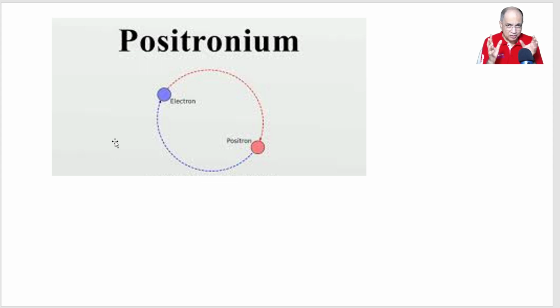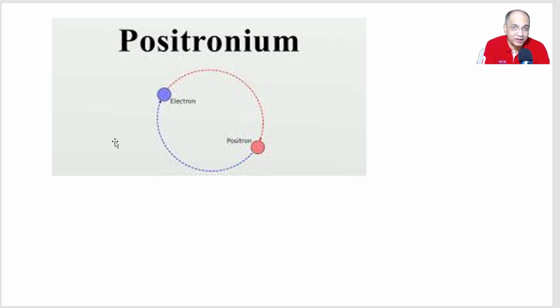Now positronium is similar to a hydrogen atom. The difference is in hydrogen atom, a massive proton is there at the center nucleus. Here the positive charge is very, very thin like an electron. Therefore, since it is as thin as an electron, no one can remain static. Both are in motion, one following the other. But this exotic atom is very, very short-lived. It lives for some nanoseconds.